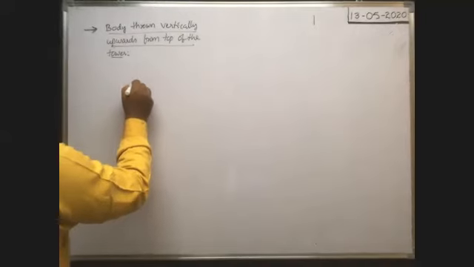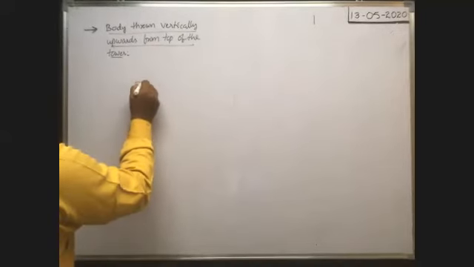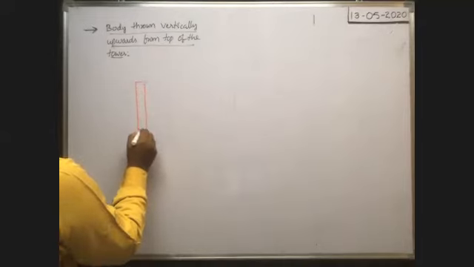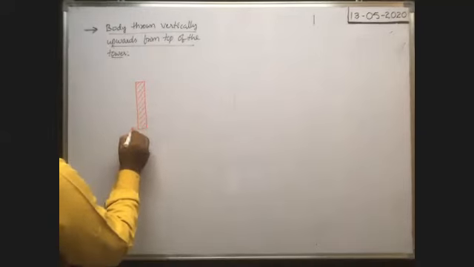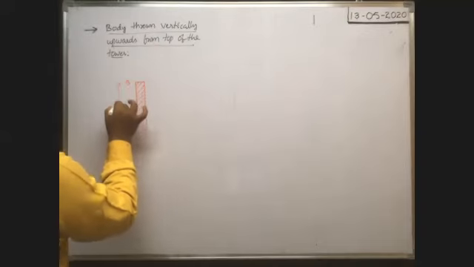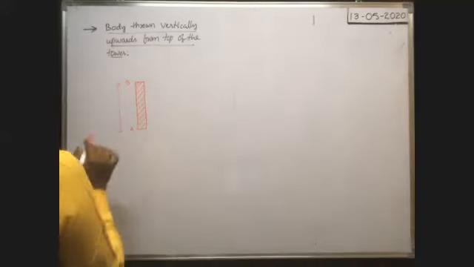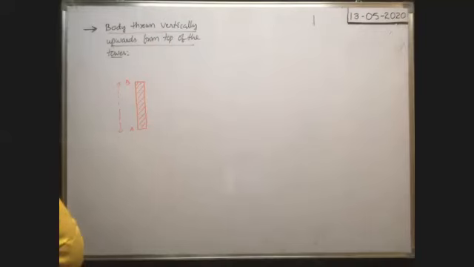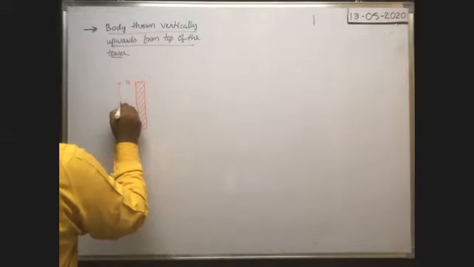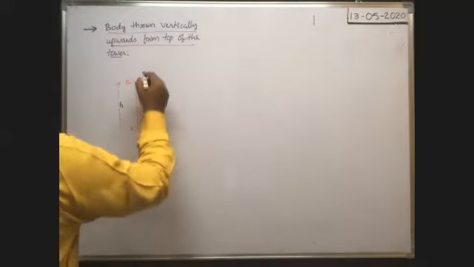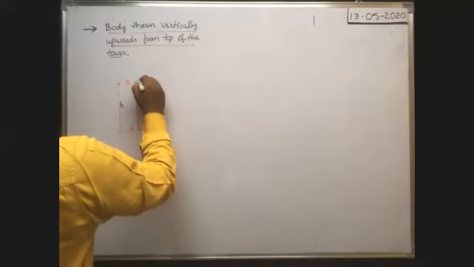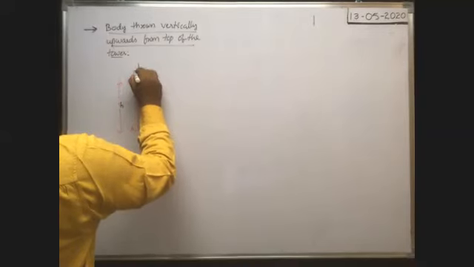Suppose here this is the tower. Tower AB of height small h. The height of the tower is equal to small h. Okay, when one body is thrown vertically upwards from the top of the tower, here this body is thrown vertically upwards from the top of the tower with a velocity u.